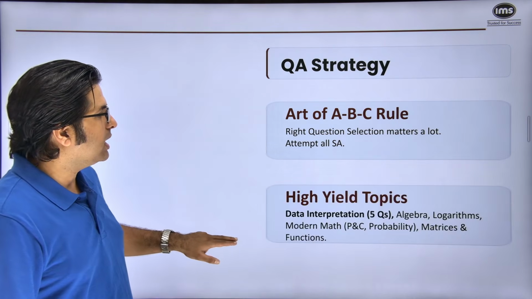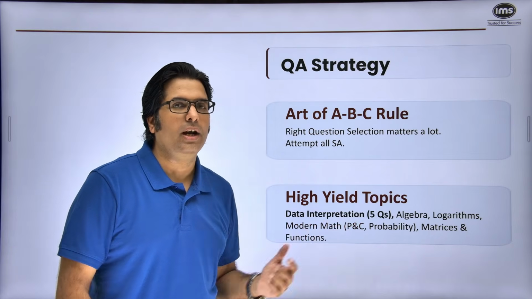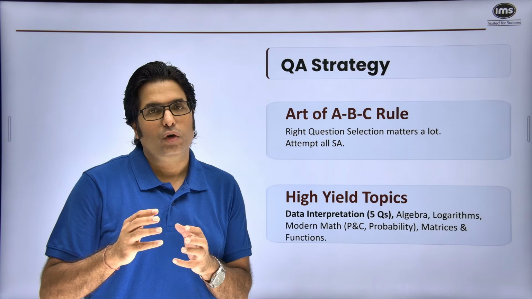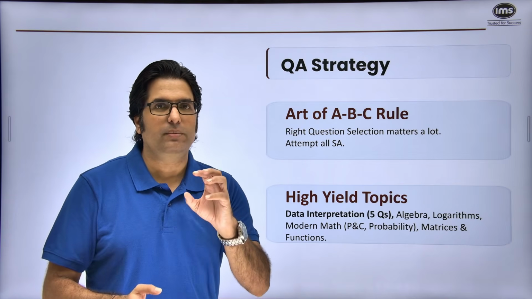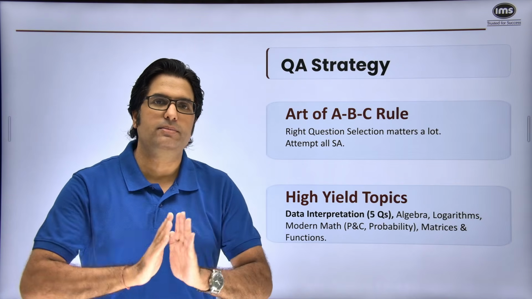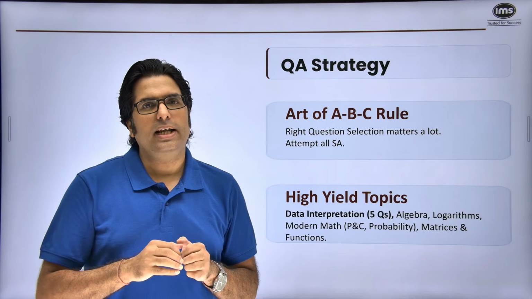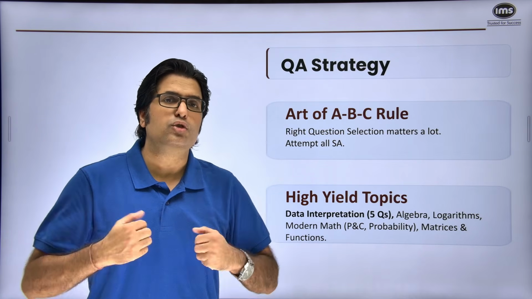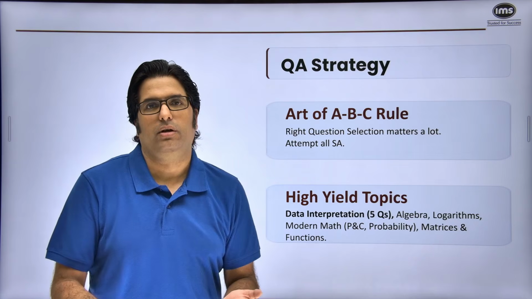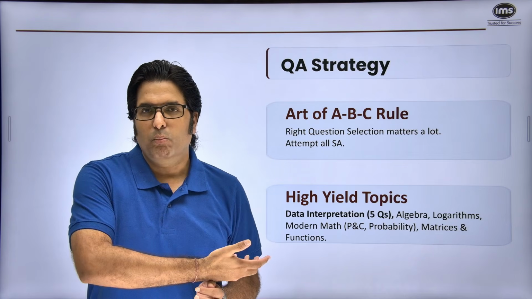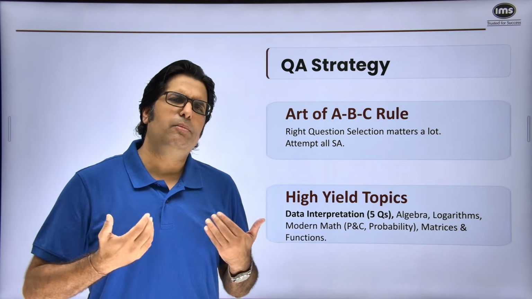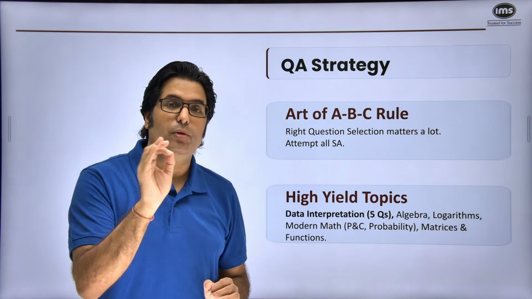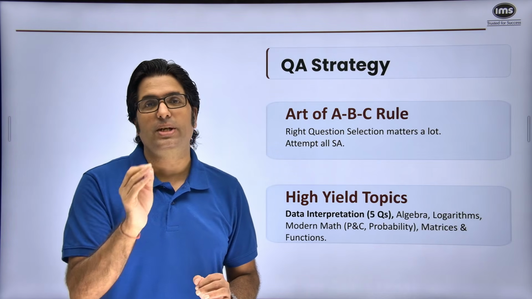The second part in QA strategy is focusing on high yield topics so that you can call yourself confidently an expert that from this topic, if an easy or moderate question comes, I'll be able to solve it. Understand that if a difficult question comes from any of the topics, even if it's an easy topic, it's okay if you're not able to get it right because, let's face it, the question was difficult. Most of the aspirants will not be able to solve it. I am also one of them. It's okay. But for a topic which is easy, moderate, for a question type which is easy, moderate, you should have no excuses.